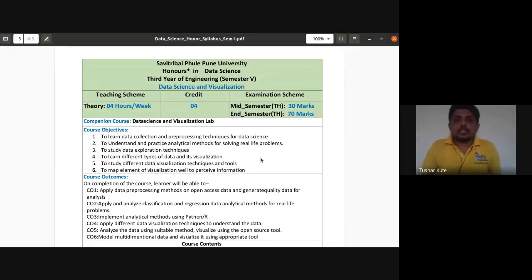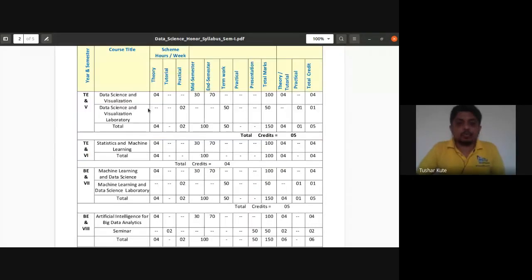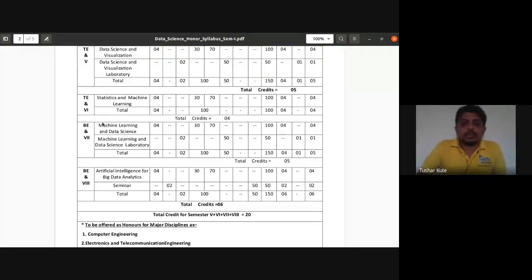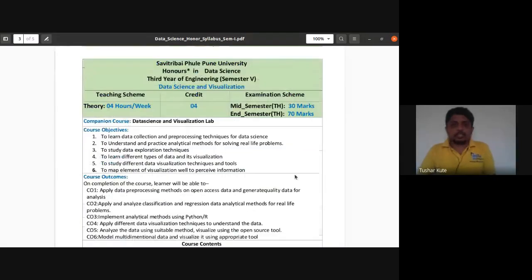So, data science and visualization, the first subject that we are having here. Total four subjects are there. We have data science and visualization at the first. Then second, we have statistics and machine learning in the next semester. Then next, we have data science and machine learning, how they are connected together with different algorithms, and then finally, artificial intelligence and big data analytics. So these subjects are actually connected to each other.